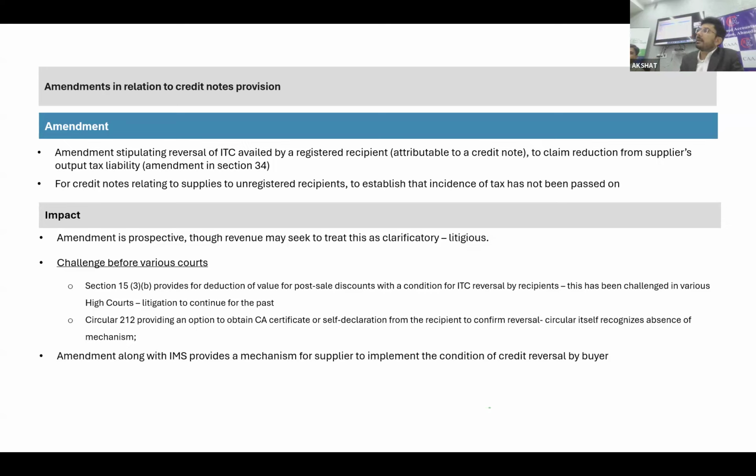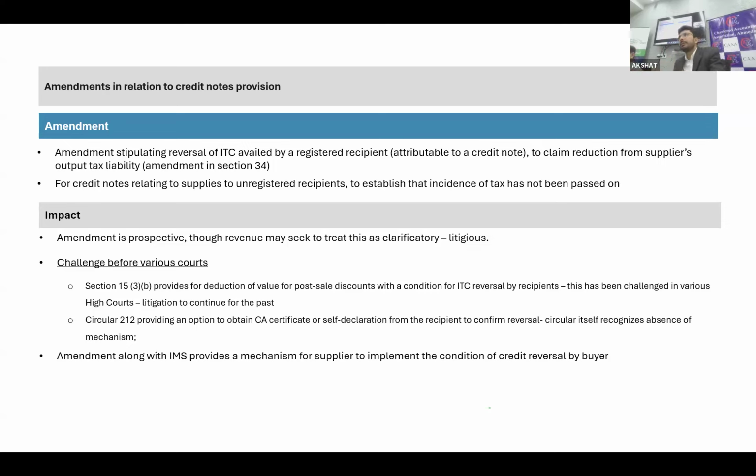So to mitigate that, the government has already issued circular 212, wherein they are saying that you have the option to opt for CA certification in case your total tax exposure for the year is exceeding 5 lakh rupees, right? And in case below 5 lakh rupees, you have the declaration from the recipient itself that they have reversed the credit. But I would say that that mechanism is via media.